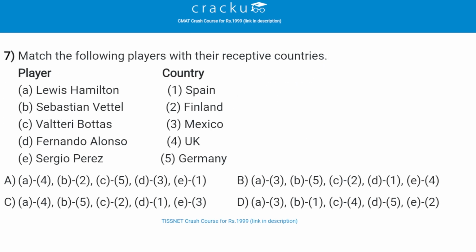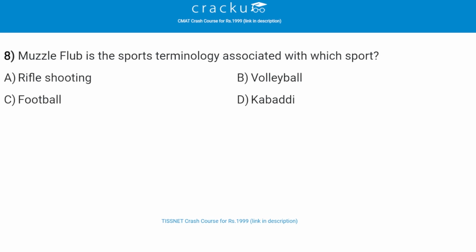Next, match the following players with their respective countries. The correct answer is option C, that is Lewis Hamilton belongs to UK, Sebastian Vettel belongs to Germany, Valtteri Bottas belongs to Finland, Fernando Alonso is from Spain, Sergio Perez is from Mexico. Next, muzzle flub is the sports terminology associated with which sport? The correct answer is rifle shooting, that is option A.